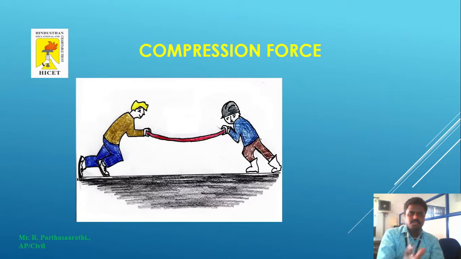The next important force is the compression force. Two people are pushing in the same internal direction. The forces act through the CG point, toward the neutral axis. This is called the compression force. Definitely that building element, that particle, will go for failure and deflections. This is the best example for the compression force.